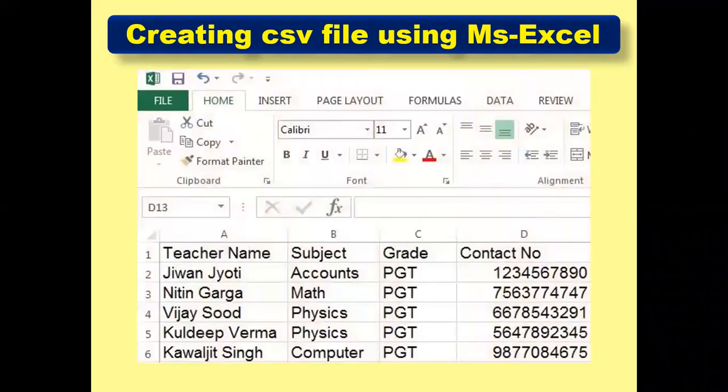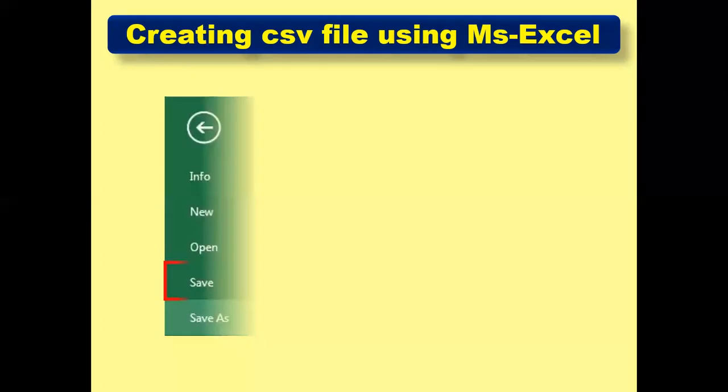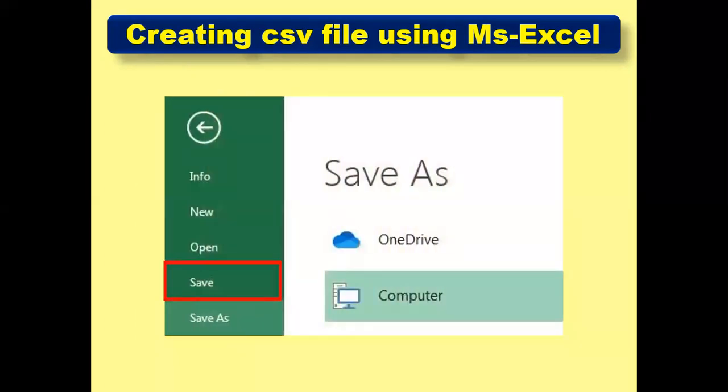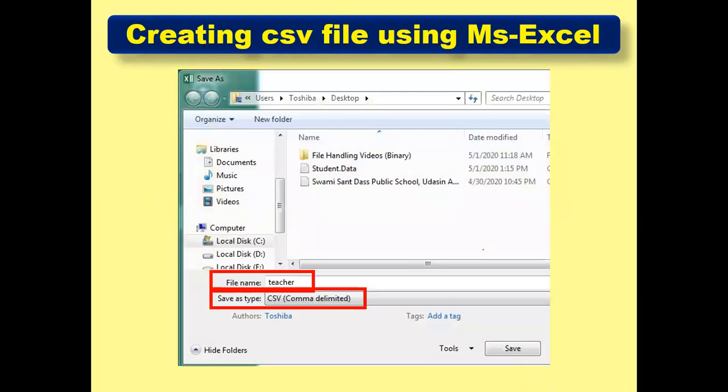My dear respected students, kindly consider this example on your screen, where we have typed some content. After that, we click on the save option. Then we save that file with a name. But remember the second option, which is called save as type, this is to be considered as CSV, that is comma separated values. And one very important word is written here, that is comma delimited. I'm just going to explain this word as well.